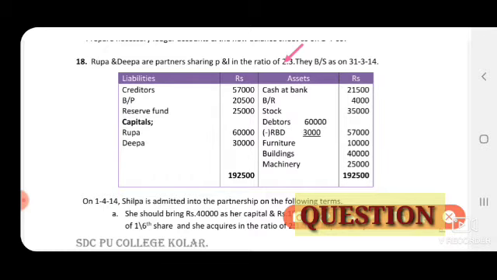Now, this is a balance sheet, liability side. Creditors, bills payable transferred to new balance sheet, and reserve fund, capitals transferred to partners capital account, the credit side.